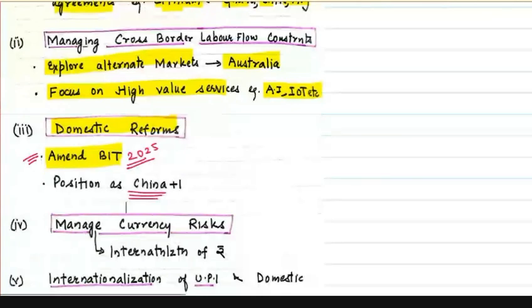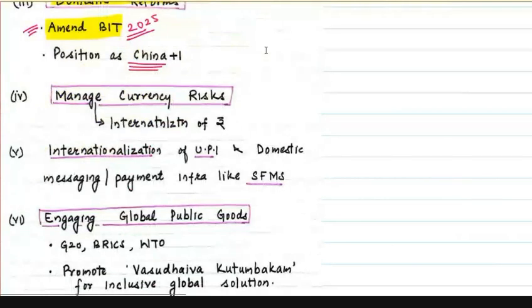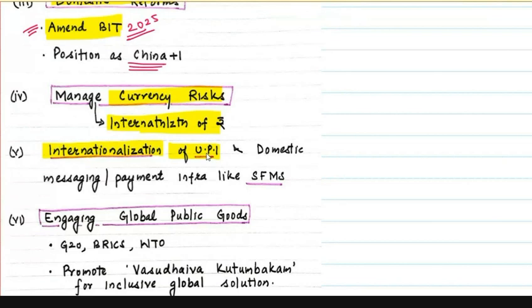Then, I told you earlier that because of dominance of dollars in India's external trade, there is a risk of exchange rate. We can say there is a currency risk or there is exchange rate risk. How to counter that exchange rate risk? We can focus on internationalization of rupee. What more we can do is we can do more internationalization of UPI. Many countries are adopting India's UPI, so India should try to promote it more.